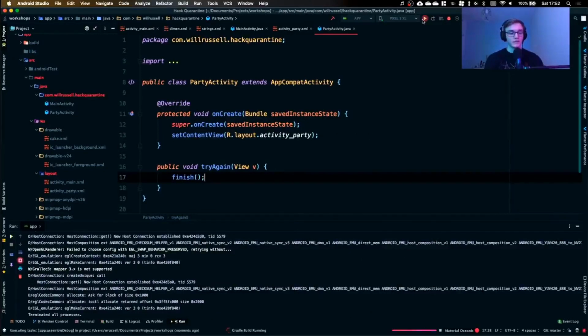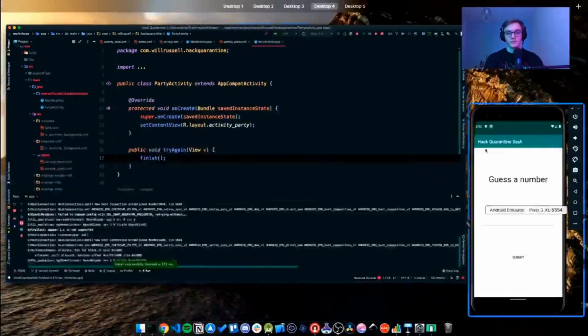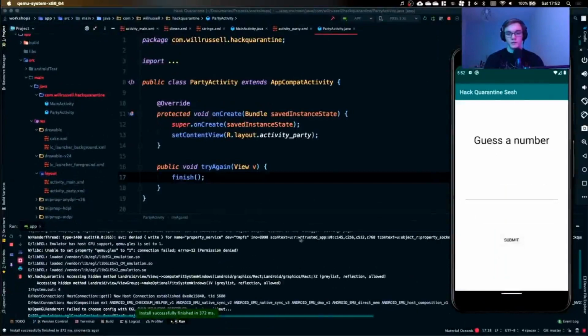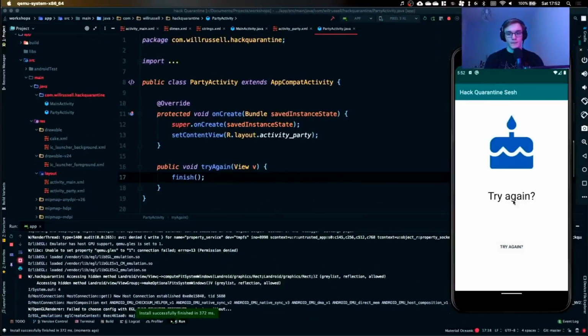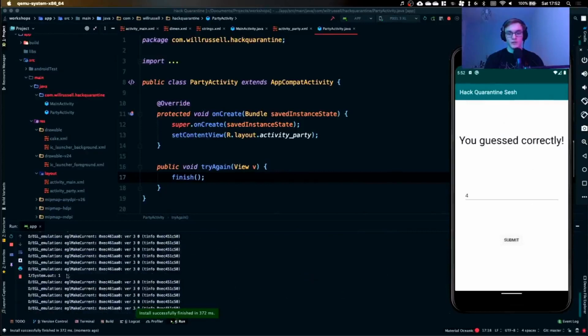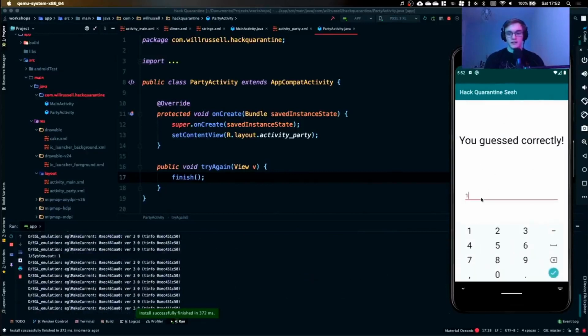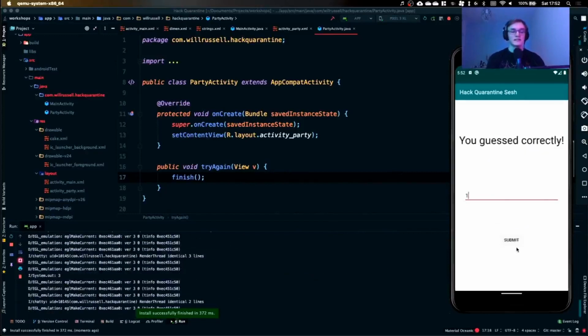I was confused myself. So the number we're looking for is 4. Right, press submit, try again. There we go. And it's now guessed a new number, which is 1. Now I can guess again, submit, and we can continuously do this. This loop will just continue going forever and ever.